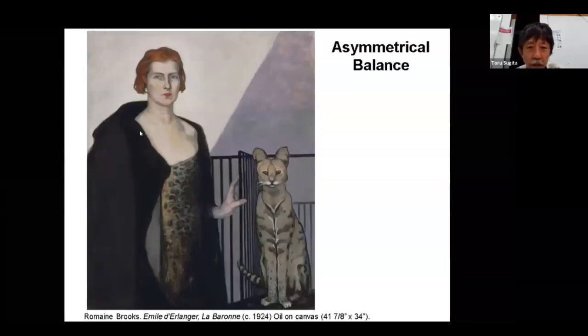Okay, this person is bigger than this cat, right? But I think because there's a big cat shadow from the window on the right side, even though the cat is smaller than this lady, there's something more occupying the space. That's why left and right are not necessarily unequal. There's some kind of balance between left and right, even though they are asymmetrical.